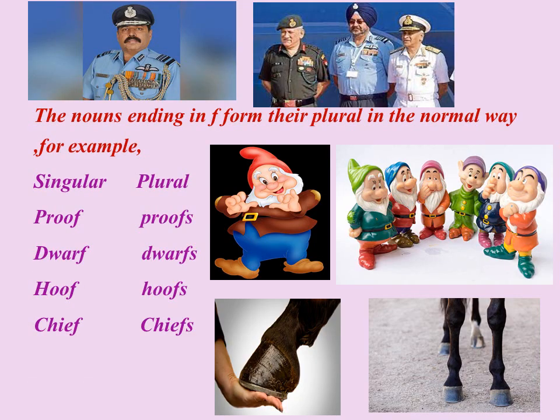The nouns ending in f form their plural in the normal way too. It's not only by adding ves, it can be done by just adding s. For example, proof, proofs. Dwarf, dwarfs. Hoof, hoofs. Chief, chiefs.